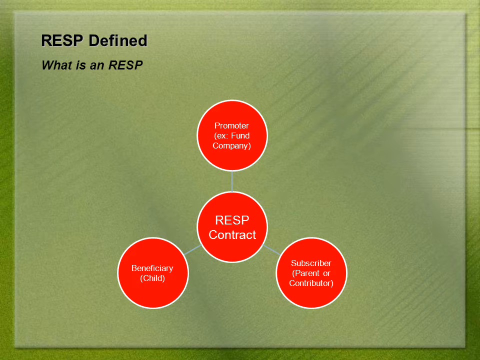So, what is a registered education savings plan? Well, as you can see by the name, RESPs are a type of vehicle to assist in saving for education. Basically, the RESP is a contract between the promoter, which is in many cases a fund company, the subscriber, which is typically a parent or another contributor, and the beneficiary, who is the future student. Now, the RESP is a type of plan where the income grows tax-free. This is, of course, until withdrawals from the RESP are taxed in the beneficiary's hands.